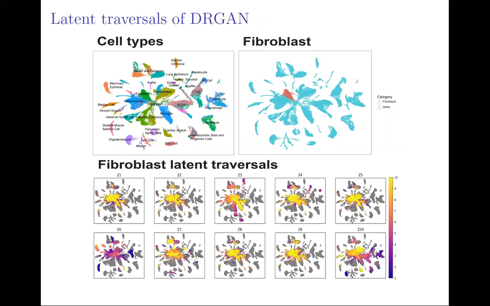We conducted latent traversals on the latent values of fibroblast cells in the whole Tabula Muris dataset. Several latent dimensions give semantically meaningful latent traversals. For example, this one reflects a key biological process, mesenchymal-epithelial transition. It has high values for mesenchymal stem cells and fibroblasts, with a gradual transition to differentiated epithelial cell types from bladder, intestine, and pancreas, and lower values for these three.